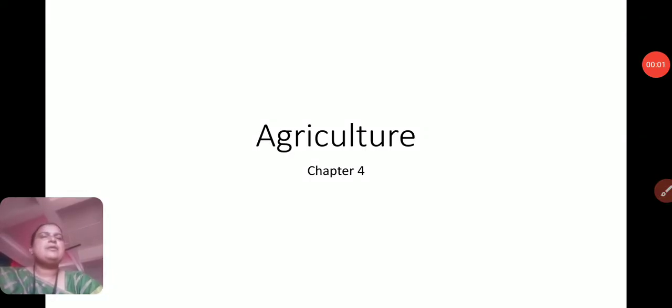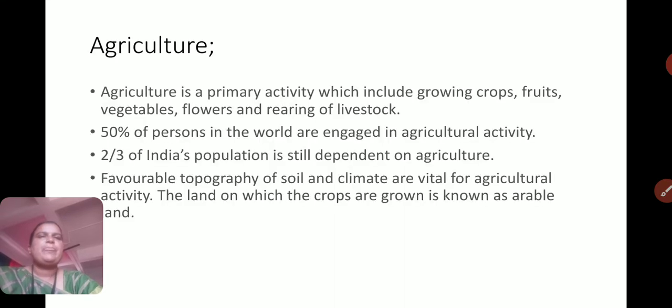Students, in standard 8th class geography, chapter 4, that is agriculture. We are all quite familiar with the term agriculture. Agriculture is a primary activity which includes various types of activities like growing crops, plowing, sowing, winnowing, etc., as well as growing fruits, vegetables, flowers and rearing of livestock, means keeping or herding animals. 50% of persons in the world are engaged in agricultural activities.